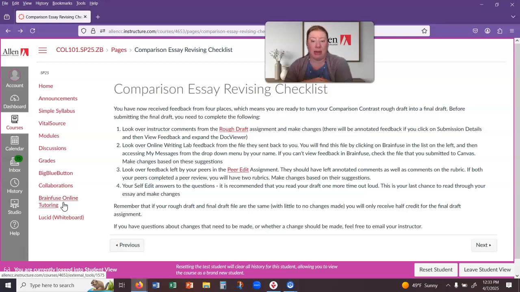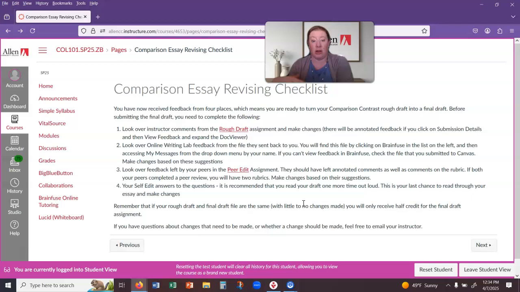So keep in mind that you'll want to leave yourself time to do that. It's always students who wait until the last minute who run across all kinds of issues, and then we can't solve them because they have waited too long. And then of course your peer edit, you should have those two peers. You'll access those the same way that you accessed instructor feedback. You'll look at the comments on the side. You should have hopefully two people who have responded. And then you should also be able to view the rubric for that one.